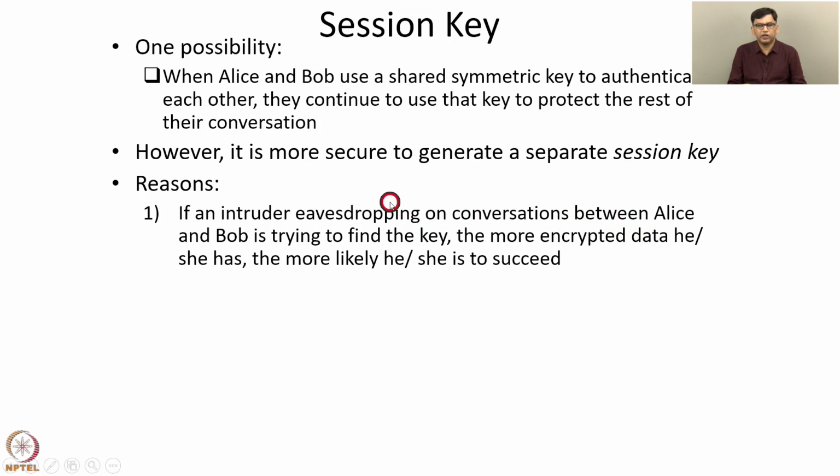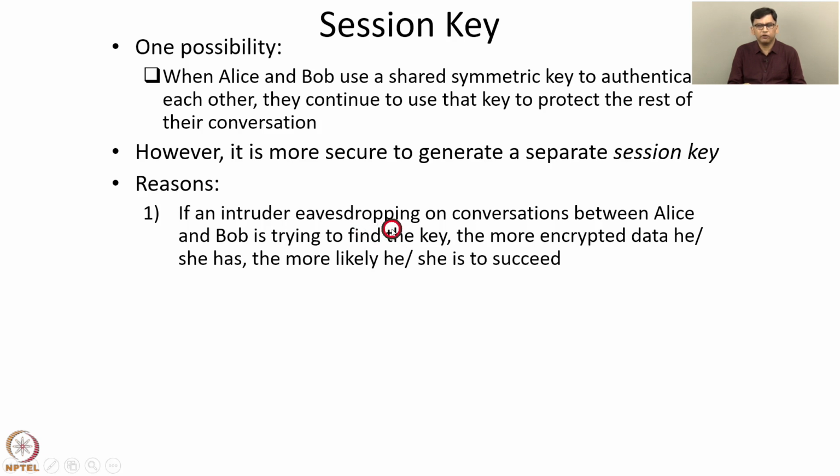So if an intruder is trying to break the cipher and find the key, if they manage to collect a lot of encrypted data, then they are more likely to succeed. The more ciphertext that is collected corresponding to a particular secret key, the easier it is to break the cipher and obtain the secret key. So this is one reason for using a different session key.